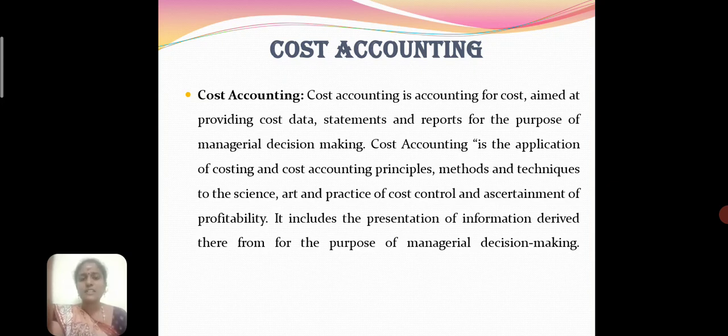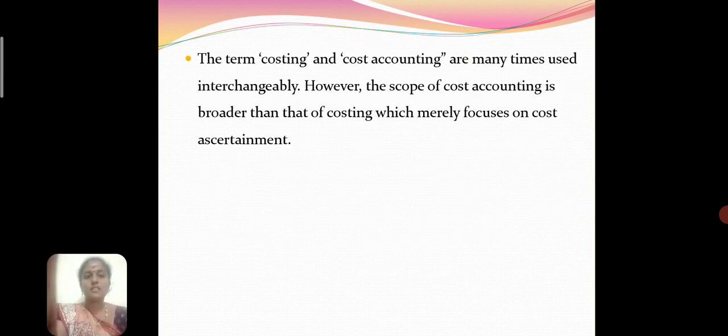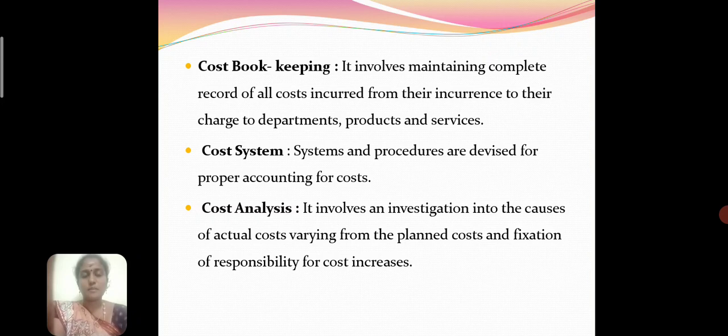The term cost accounting implies the total of all expenditure involved in the process of production, as it is an integral part of the accounting world. Knowing cost accounting is important not only for examinations but also for practical purposes. The terms costing and cost accounting are many times used interchangeably. However, the scope of cost accounting is broader than that of costing, which merely focuses on cost ascertainment.